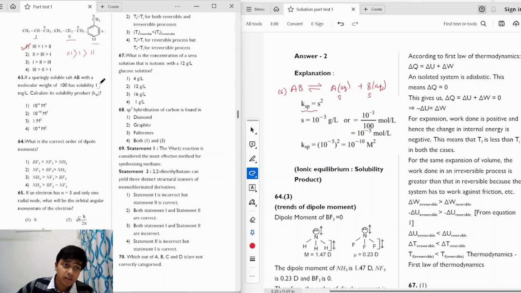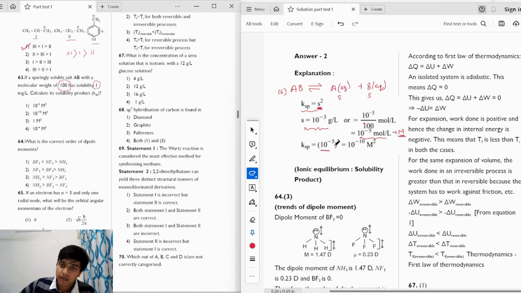Now the solubility is given to be 1 milligram per liter, which gives us S as 1 milligram per liter, or 10 raised to the power minus 3 grams per liter. Now we have the molecular weight as 100. So if we have to convert this into number of moles, how will we convert gram per liter into moles? We'll just divide the weight by the molecular mass, which is 100, and then we get the number of moles per liter as 10 raised to the power minus 5, and we know moles per liter is a unit of concentration, which is molarity, right? So we can write KSP as S square, and at the place of S, we can write the concentration in molarity terms.